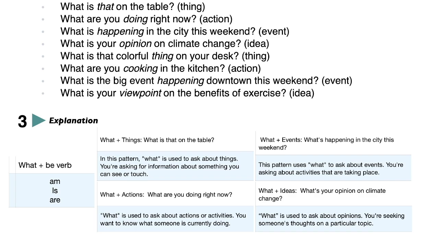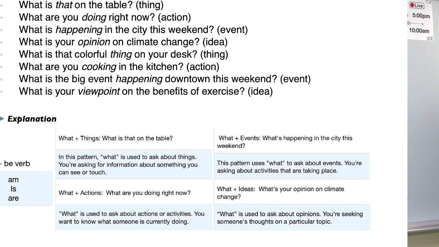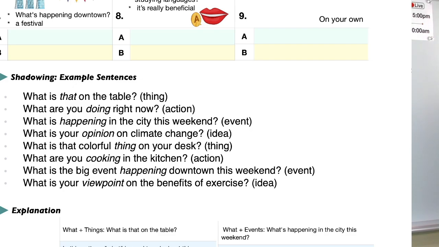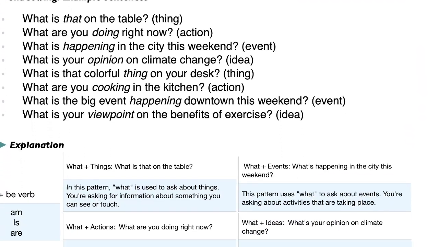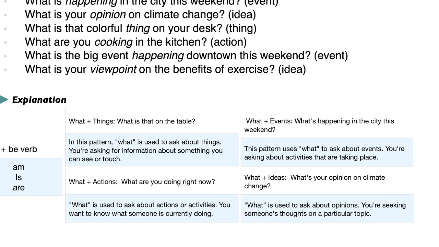So that would be am, is, are. What am I? What is she? What are you, for example? Okay, so I'm going to make it a little bit larger so everyone can see better.